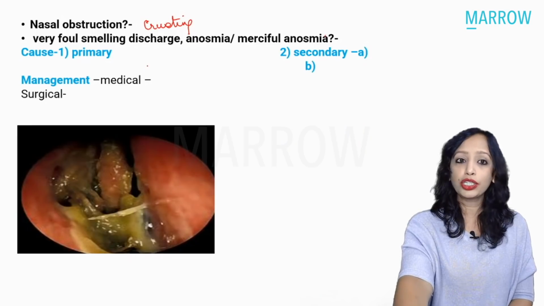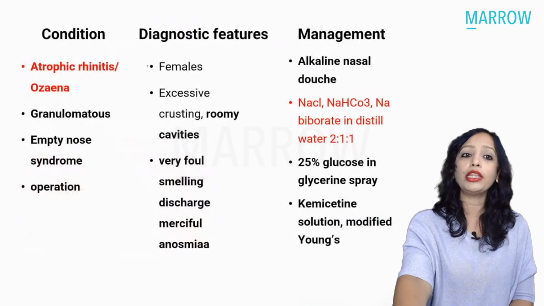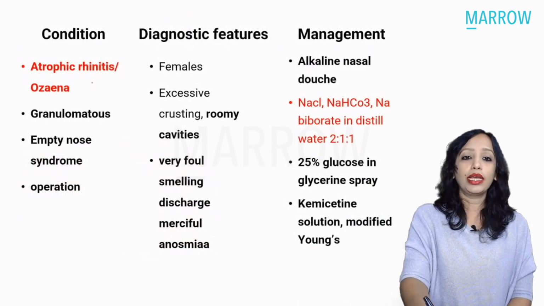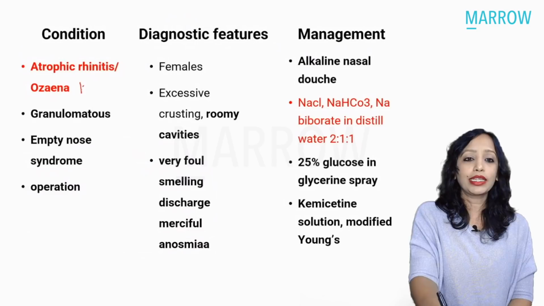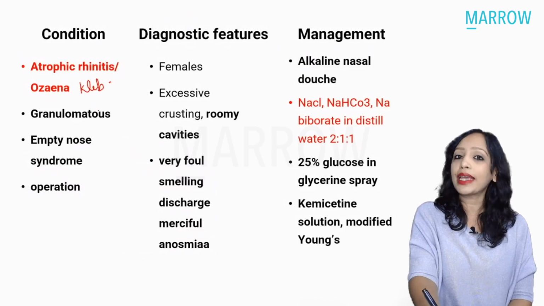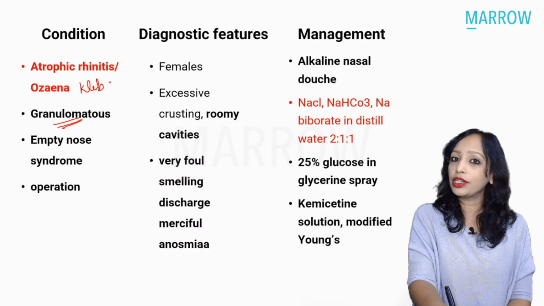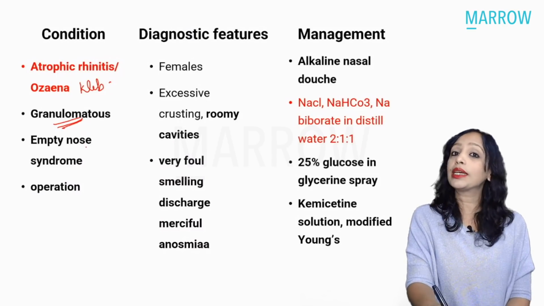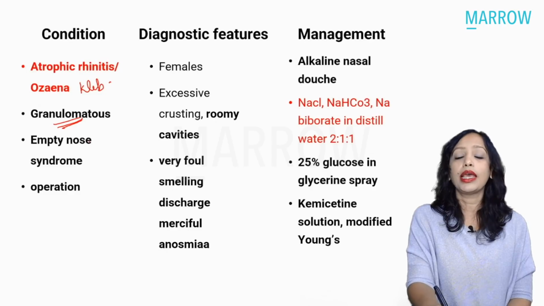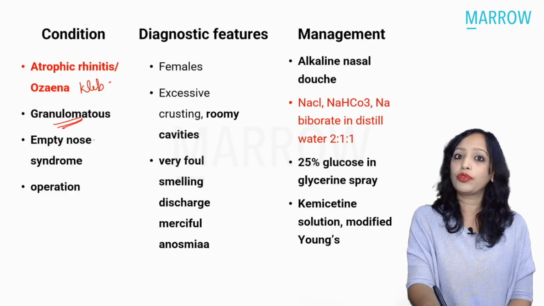It is usually primary, and the cause is Klebsiella ozaenae. If it is secondary, you always have to rule out granulomatous conditions or surgery. In surgery, it is excessive resection of the turbinates, which is the empty nose syndrome.